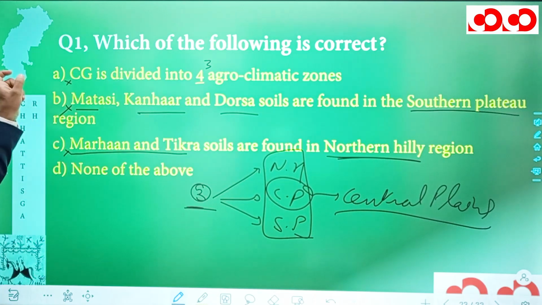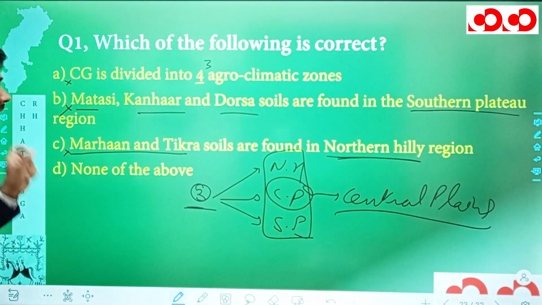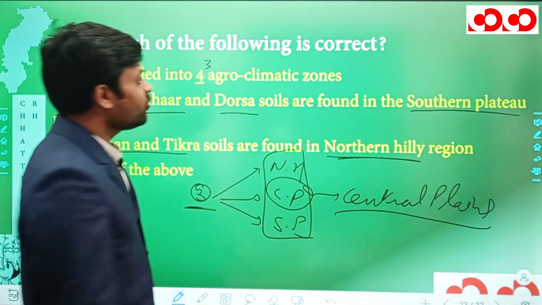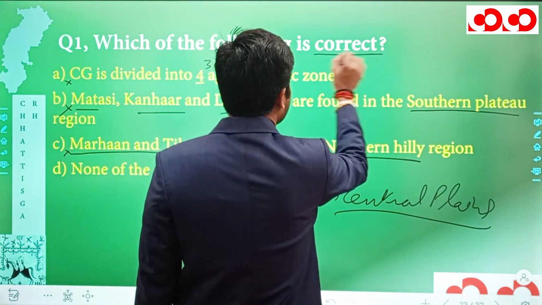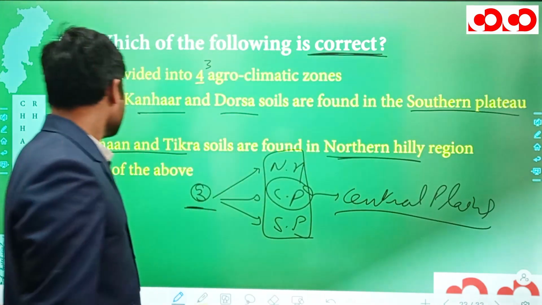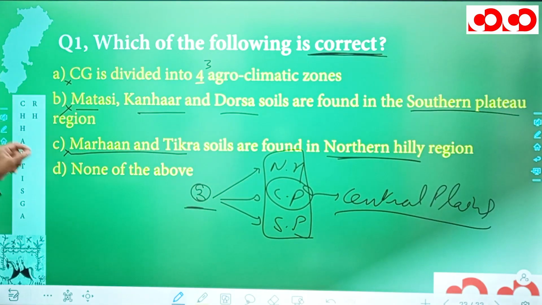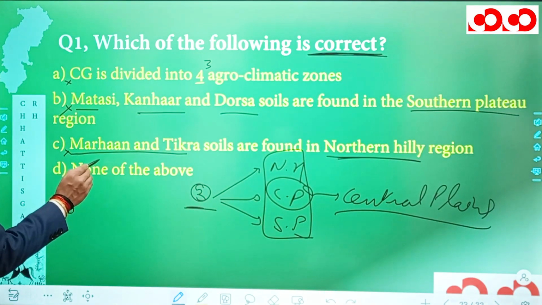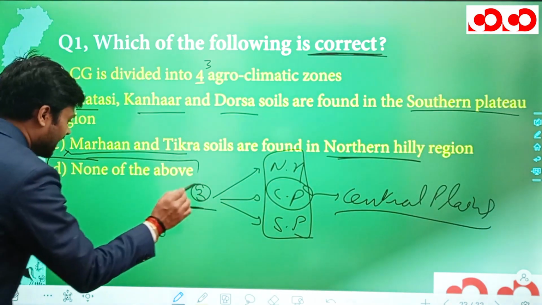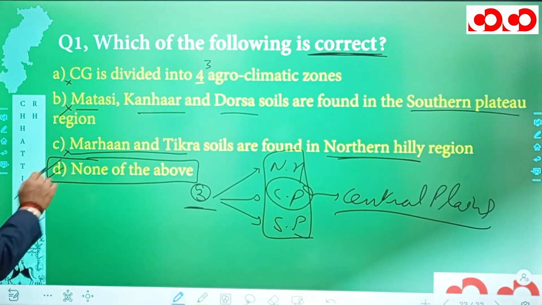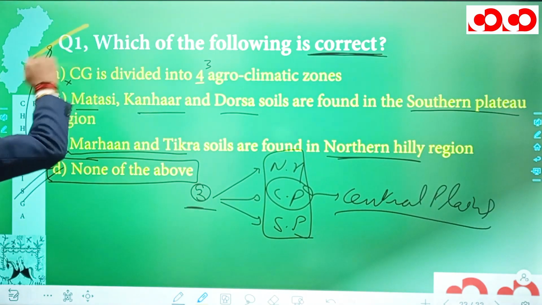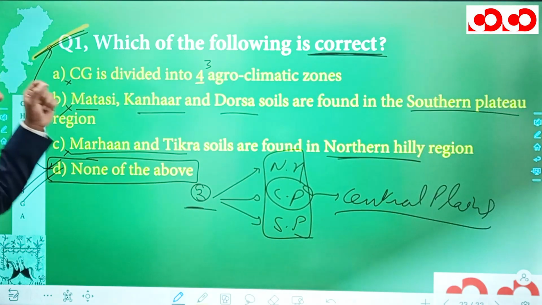So we can see options A, B, C are all incorrect. And what we have to do, we have to choose which among the following is actually correct. So can we choose A or B or C? No, we can't, because all of them are wrong or incorrect. And hence the correct option has to be none of the above mentioned in option D, and hence this option D is the correct option for our first question.